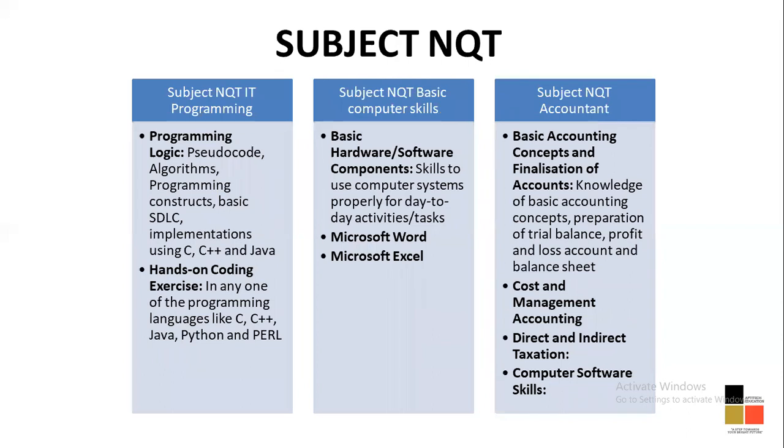Subject NQT, if we talk about, so subject NQT, we have different syllabus for different portions. The syllabus for your subject NQT IT programming, it is going to be, now see, IT, I told you already, it's going to be a little advanced level. So they'll have pseudocodes, algorithms, then structures, basics, C plus implementations, OOPS, Python, Java, Perl, hands-on. Hands-on coding exercise means you'll have to actually check out whether your code is working or not appropriately. That's all what hands-on coding exercise is.